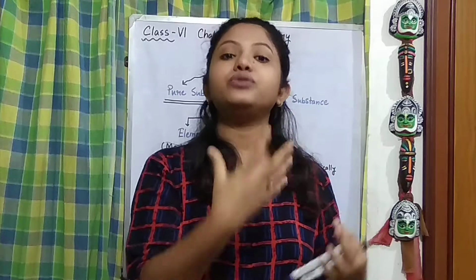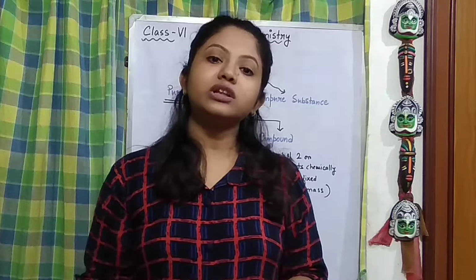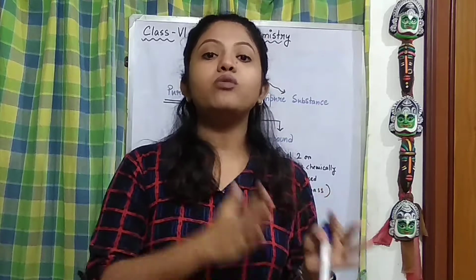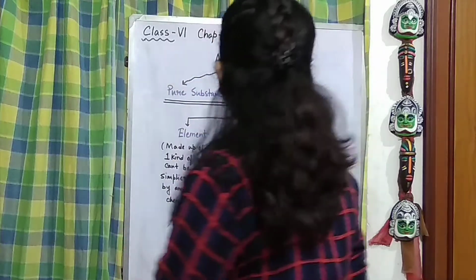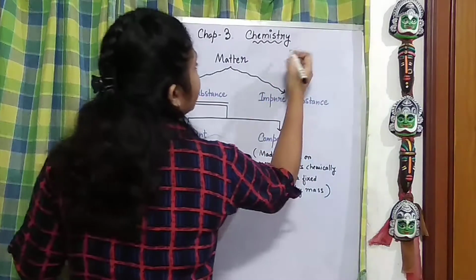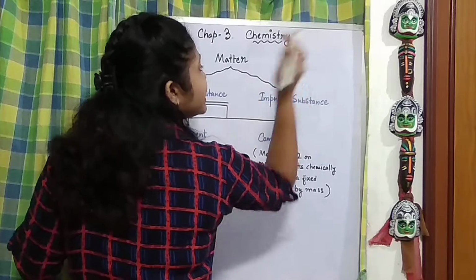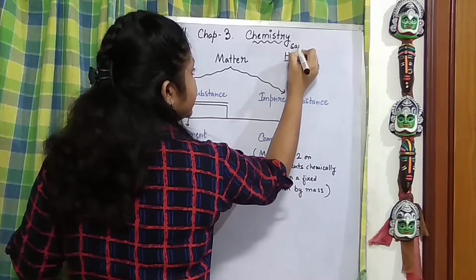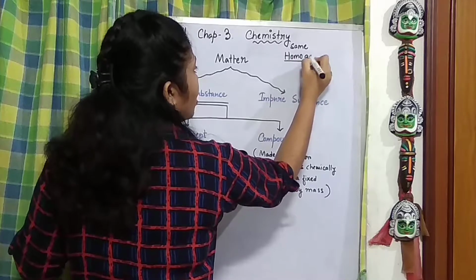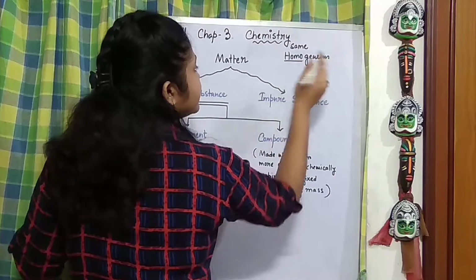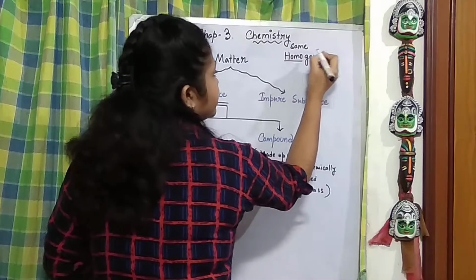Those pure substances which have uniform composition are also known as homogeneous substances. Now let's break this term homogeneous. This word homo means same, so homogeneous means similar composition.